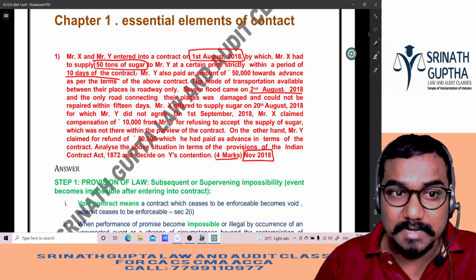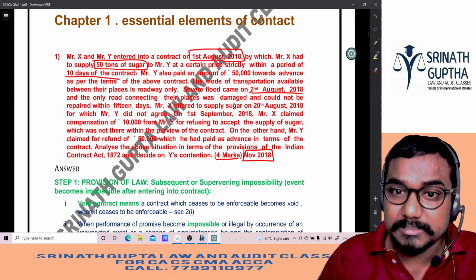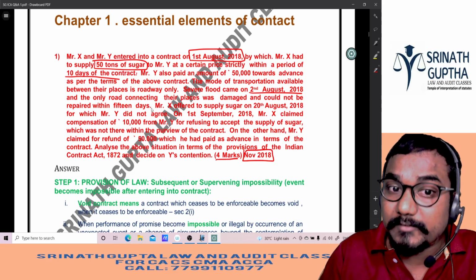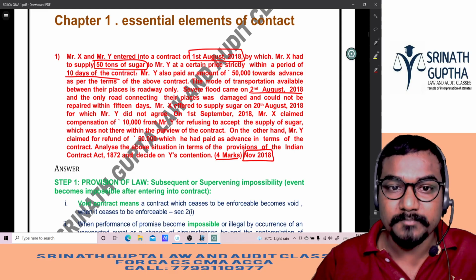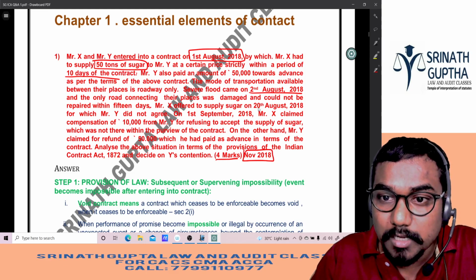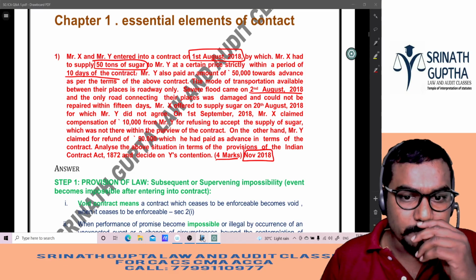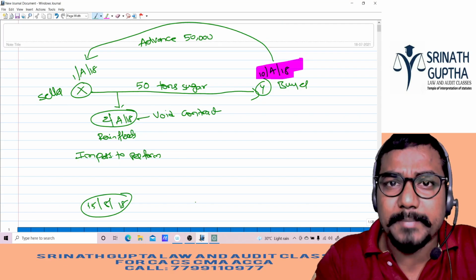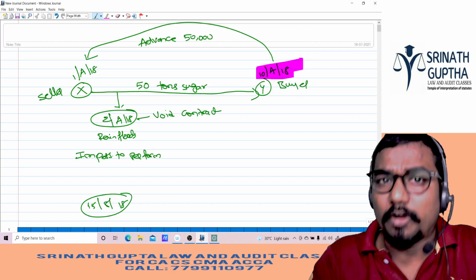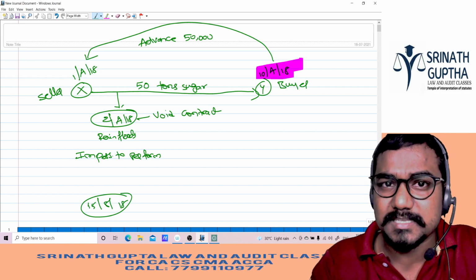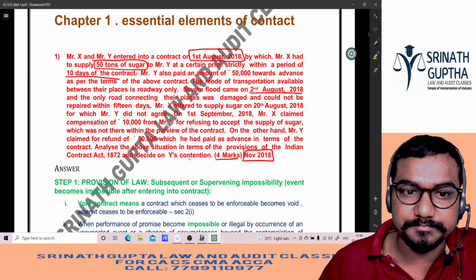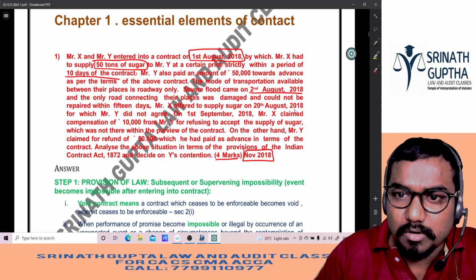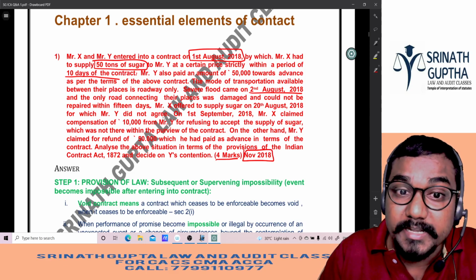So severe floods came on the 2nd August and the only road connecting their places was damaged and could not be repaired within the next 15 days. That means till the 16th August it cannot be repaired. X offered to supply sugar on 20th August. X said, my dear Y, since the road is damaged, I cannot come to your village. As per the contract, I have to supply only before 10th August, but I can't reach you because the road is not there. Do one thing, I'll supply the sugar on the 20th. Let us see whether Y agrees. X offered to supply sugar on 20th August, for which Y did not agree.